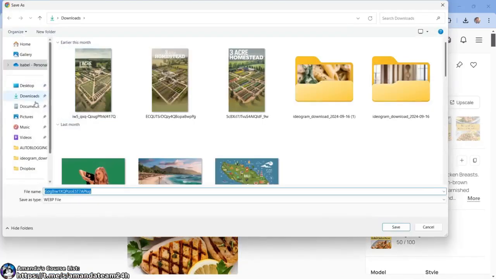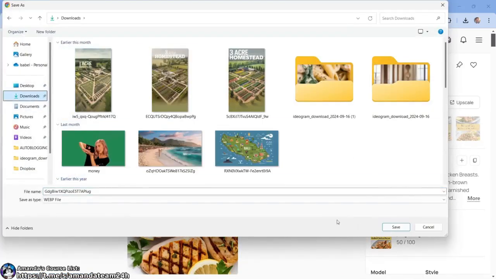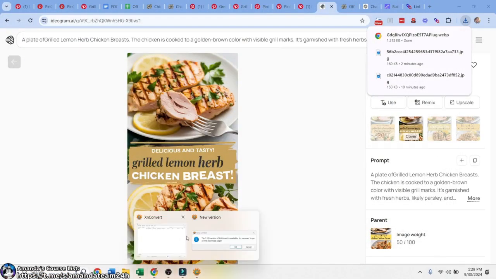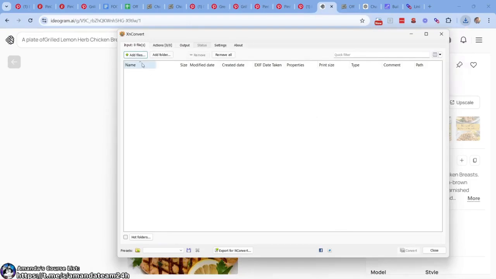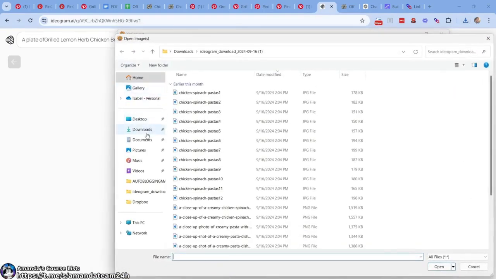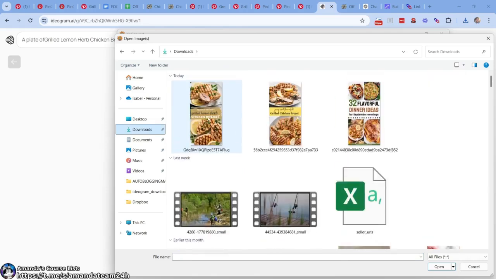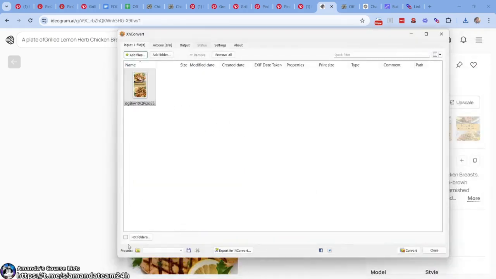So what we're going to do, let's go to downloads. It's a WebP file right now. We're going to save that one. I like that. We're going to come over to XNConvert, right? I'm going to add file, and I'm going to come to right here, scroll up. Is that the one? That is the one.